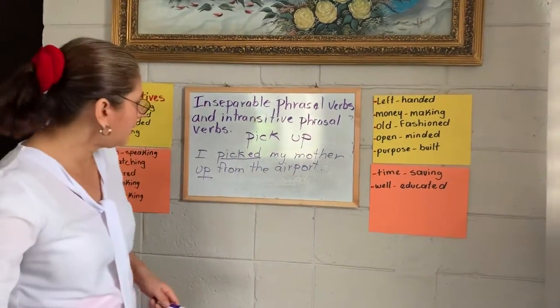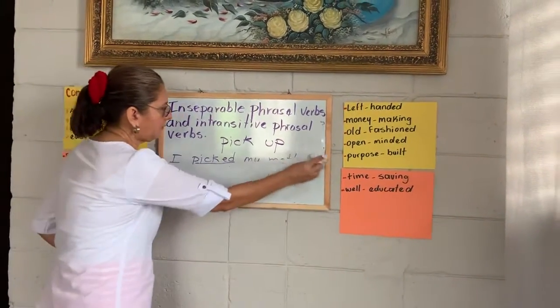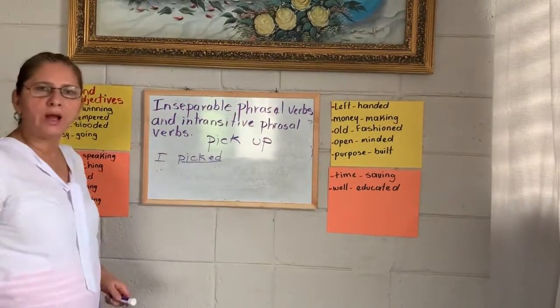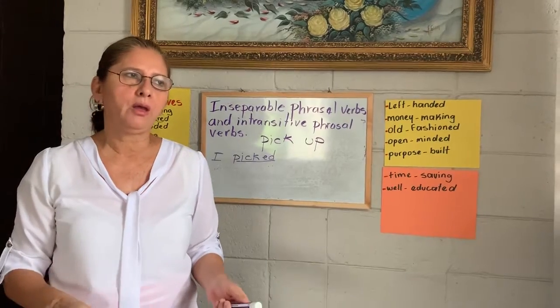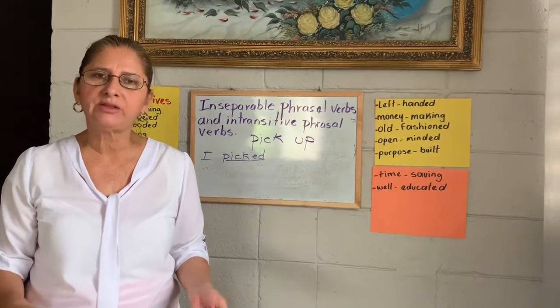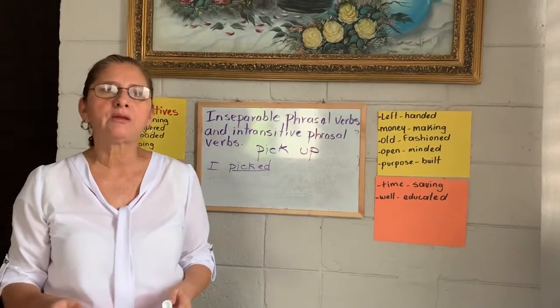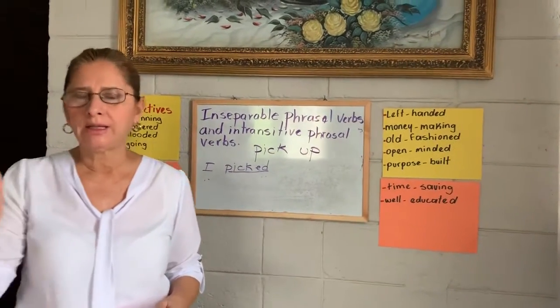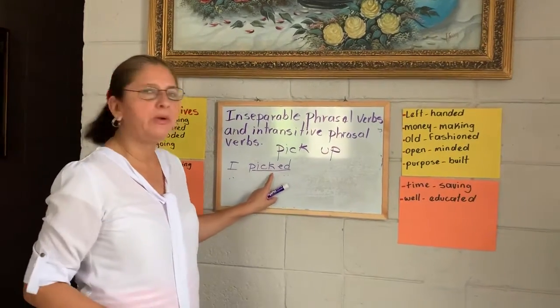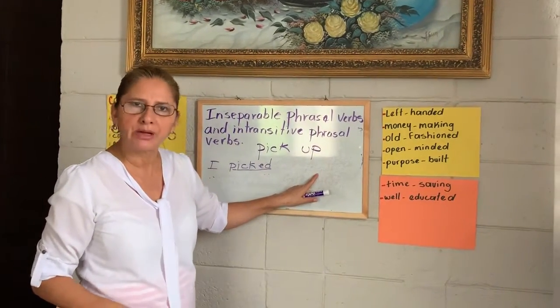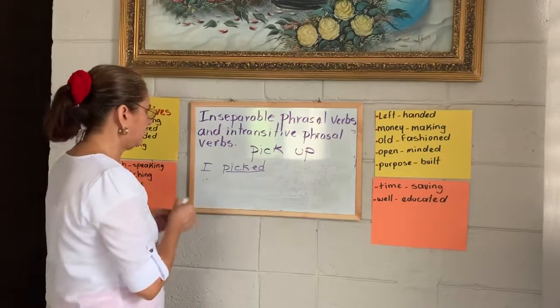And remember that when we write a pronoun with a transitive phrasal verb, we must write the pronoun between the verb and the particle, in this case the preposition.